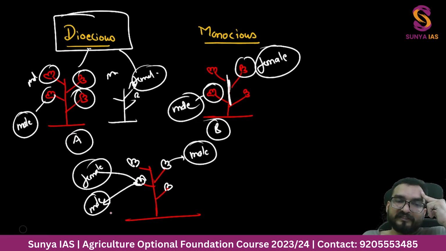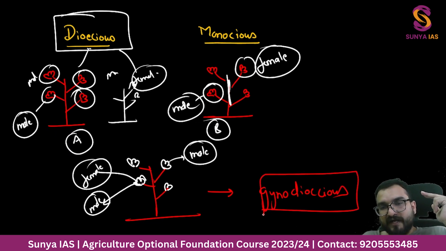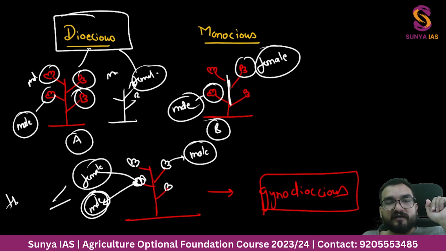Then what do you call this type of flower, guys? This type of flower will be known as dioecious. And papaya is also being cultivated from this dioecious plant. And the category where in a flower there is presence of both male and female reproductive parts, these types of flowers are known as hermaphrodite.